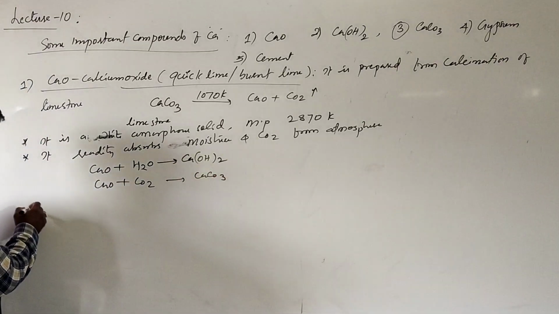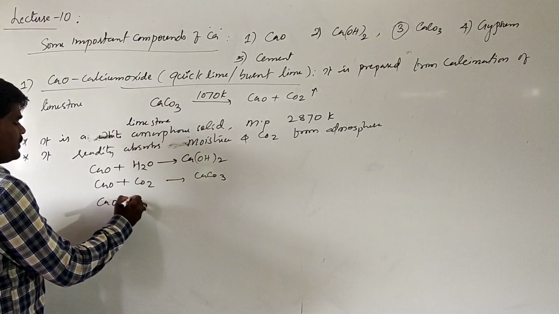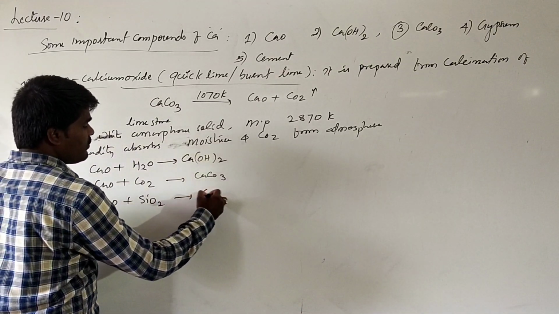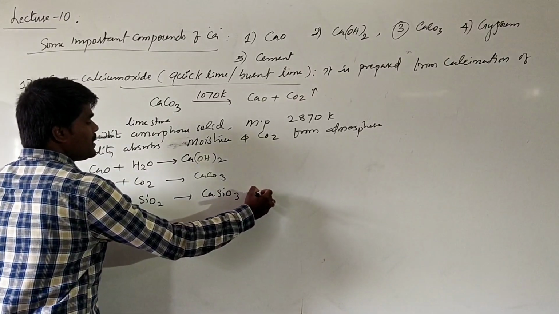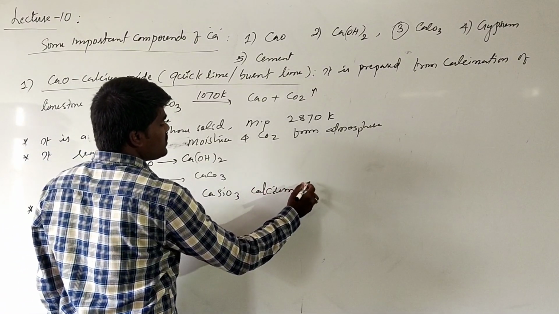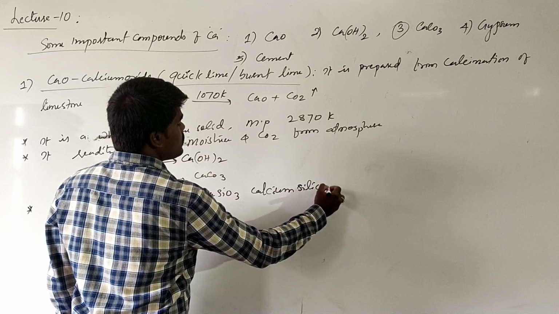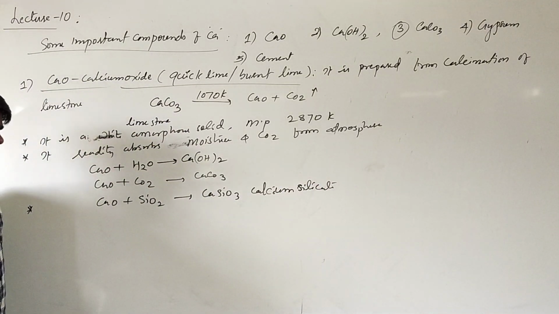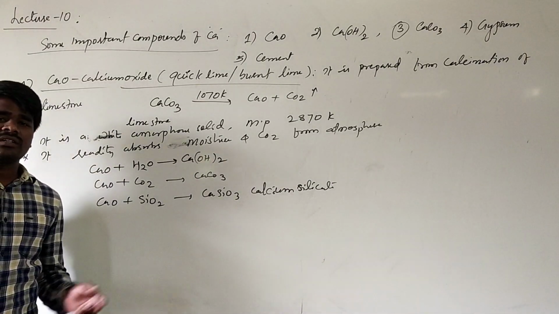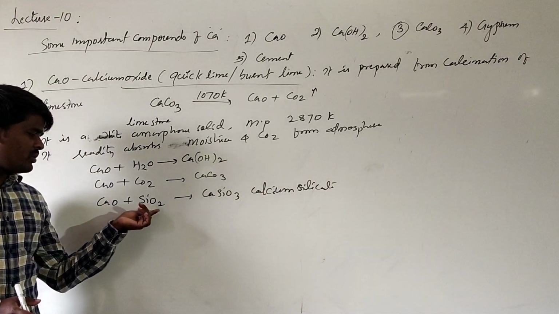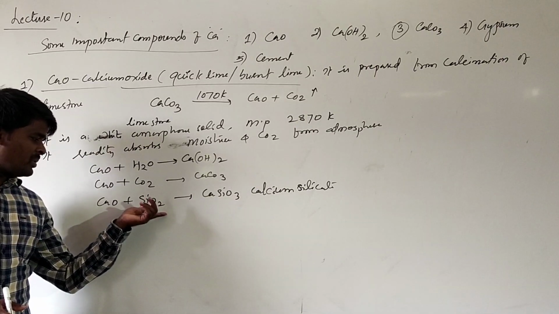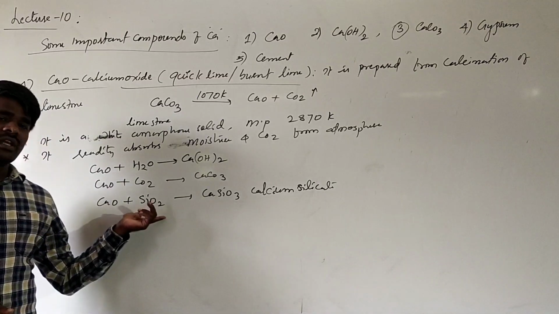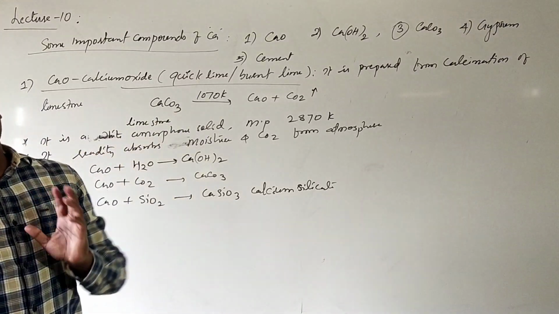It also combines with silica, silicon oxide, to form calcium silicate. This is an important reaction which is used in the extraction of iron. Iron is generally extracted from iron oxide, which is associated with silica impurities. This silica impurity is generally removed by using calcium oxide. This is the chemical reaction for the removal of silica impurities in iron extraction.